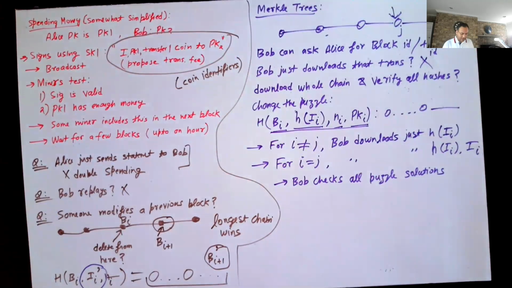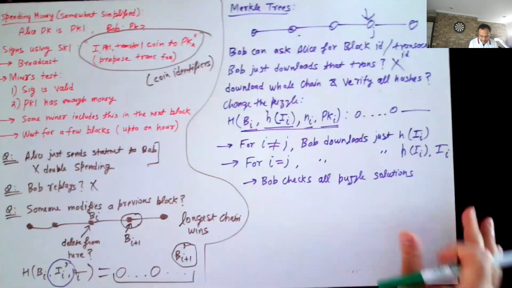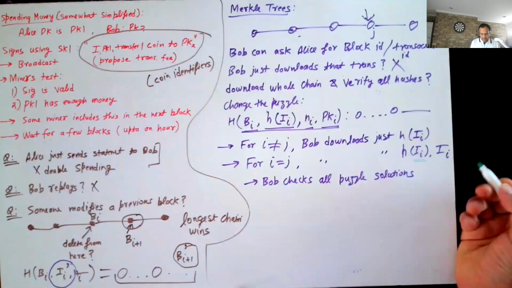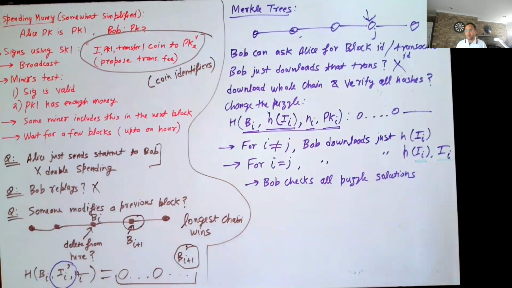And just checks if the output indeed starts with a bunch of zeros. And if all of the puzzle solutions are correct, including this puzzle solution, then Bob knows that II is legitimate, and Bob can look up the transaction, make sure it appears in the blockchain.